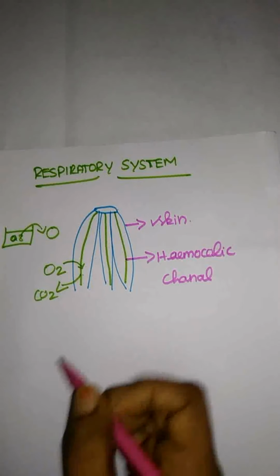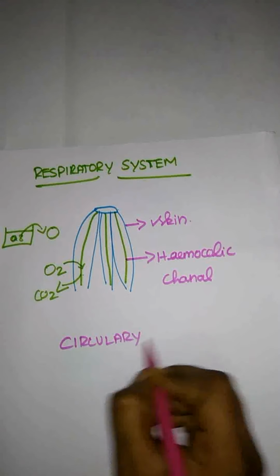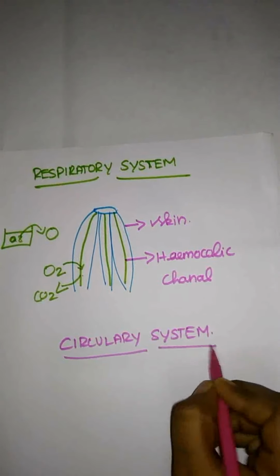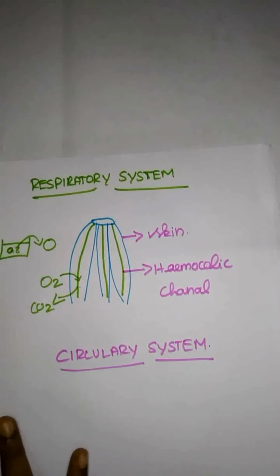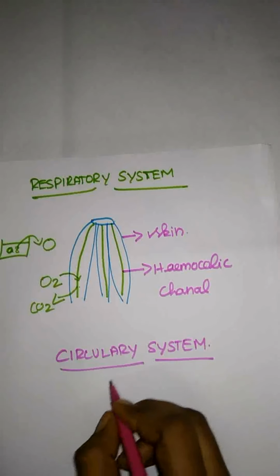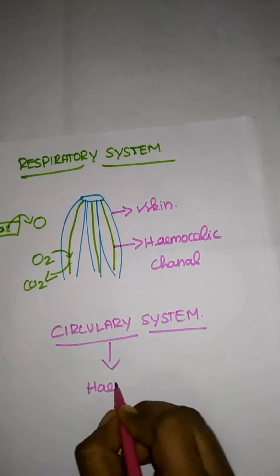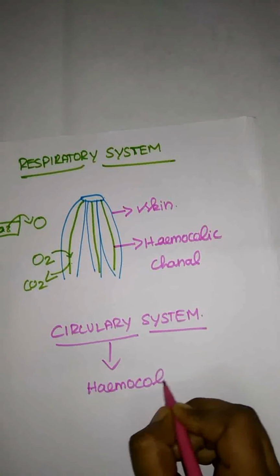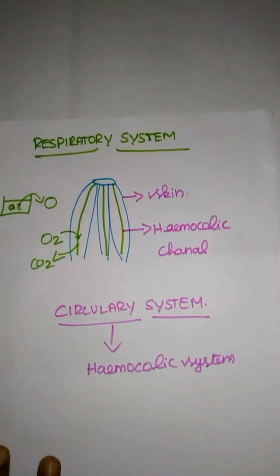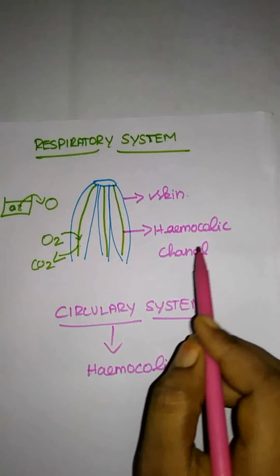Same way, the circulatory system. We already said that the leech does not have any proper blood vessels, so they are replaced by the hemocoelic system. There is no true blood vessel. The blood vessels are replaced by hemocoelic channels.